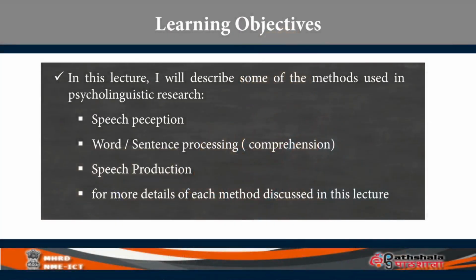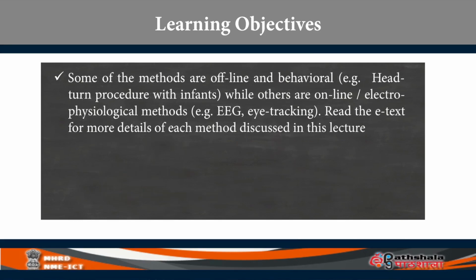My lecture today pertains to module number 15 of Psychoneurolinguistics. The title is Methods in Psycholinguistics. In this lecture, I will describe three major methods used in psycholinguistic research: methods of speech perception, methods of sentence comprehension, and speech production. Some of these methods are offline methods and some are online methods.